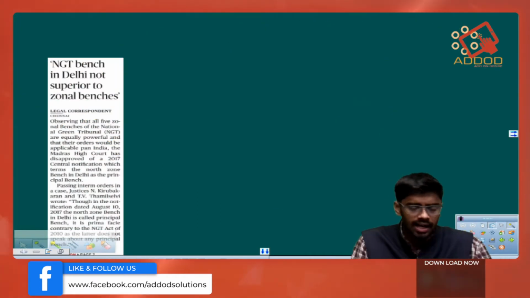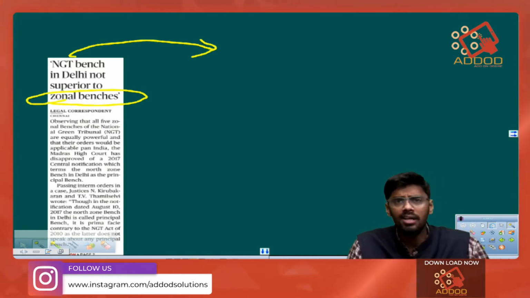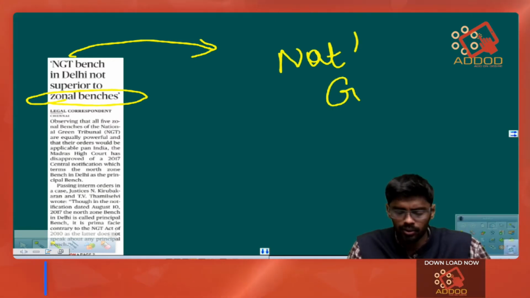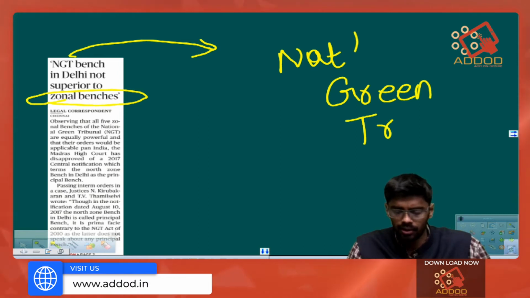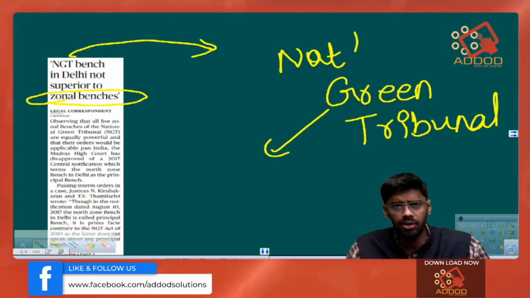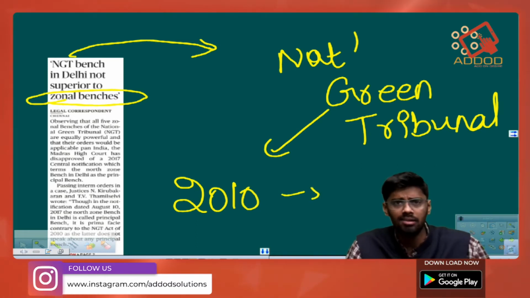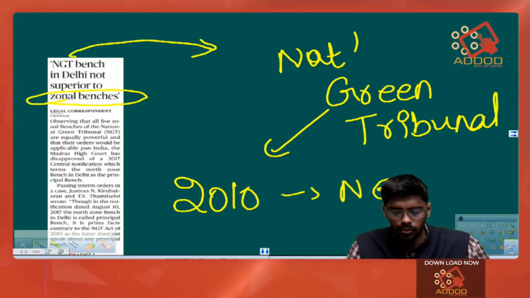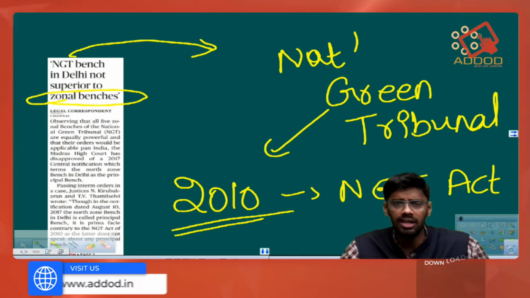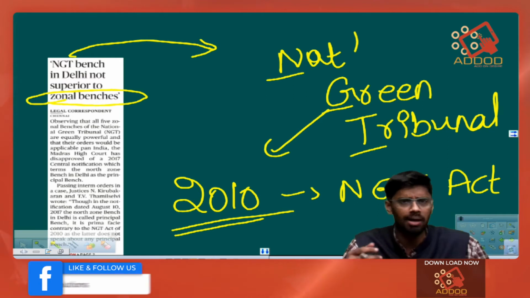Next article: The NGT branch in Delhi is not superior to the zonal branches. So, what is this NGT? NGT stands for National Green Tribunal. So, what is this National Green Tribunal and what is the major function of this body? In the year 2010, the Indian Parliament passed the National Green Tribunal Act. So in the year 2010, an act was passed which allowed the Indian government to set up national green tribunals at various parts of the country.